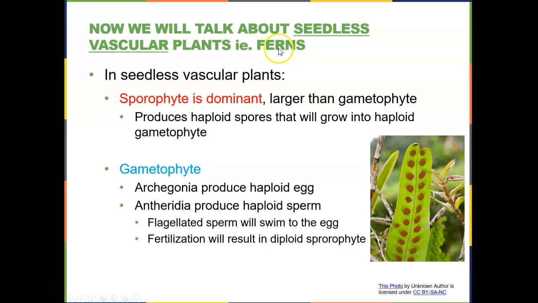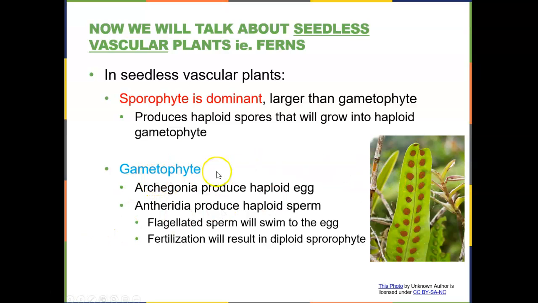So, more about ferns. These are seedless vascular plants. The sporophyte is the dominant generation. It's much larger than the gametophyte, and it makes haploid spores that will then grow into the haploid gametophyte. Remember, you always alternate back and forth, sporophyte to gametophyte, gametophyte to sporophyte. So here, if we look at the underside of a fern, you may see these little circles, and you might think that's some sort of infection or insect eggs, but in fact, these are little pockets of haploid spores that the fern will release.